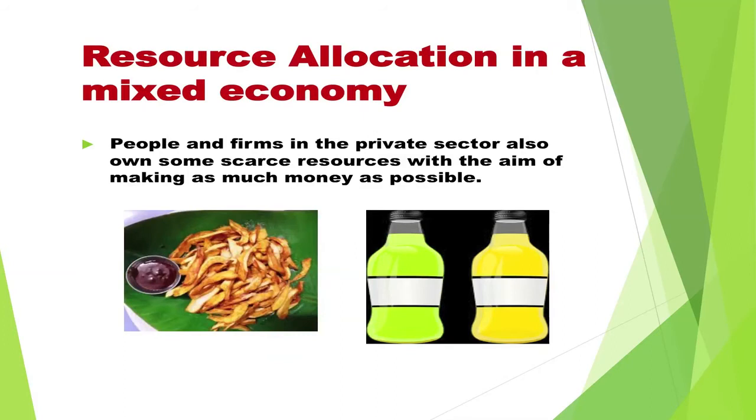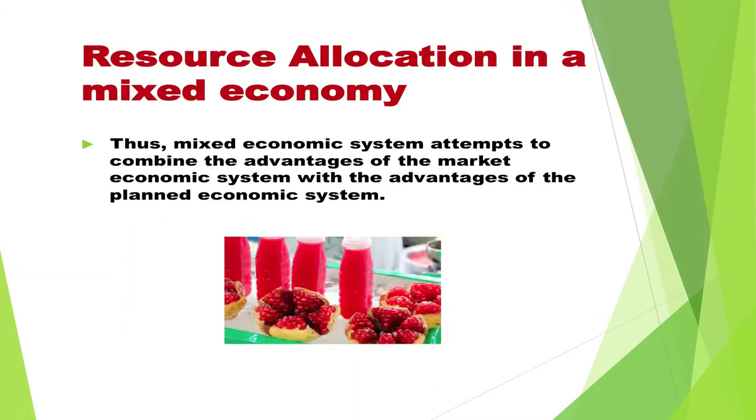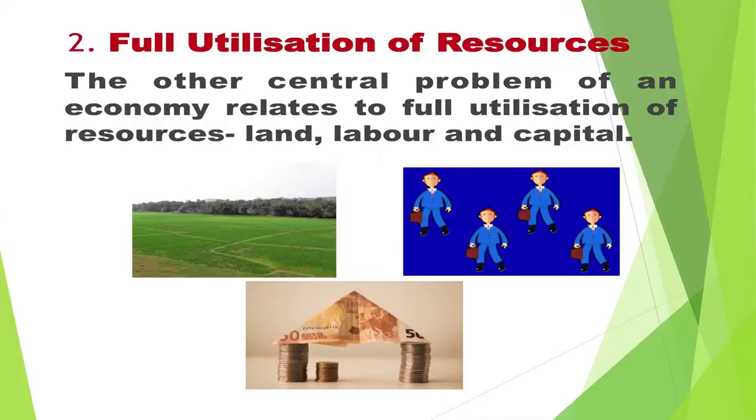People and firms in the private sector also own some scarce resources with the aim of making as much money as possible. Thus, the mixed economic system attempts to combine the advantages of the market economic system with the advantages of the planned economic system.